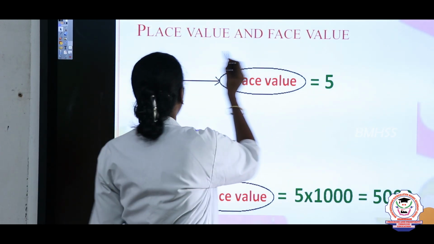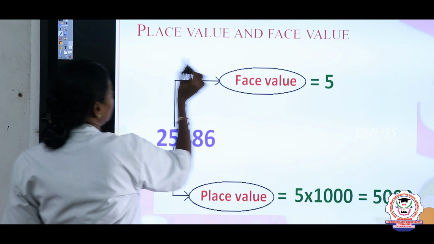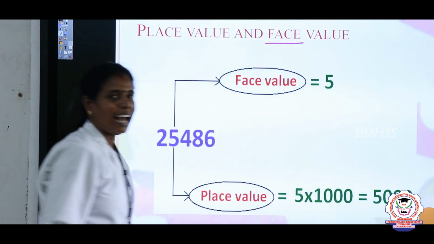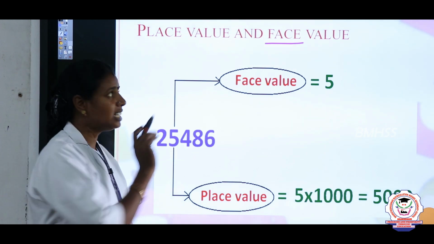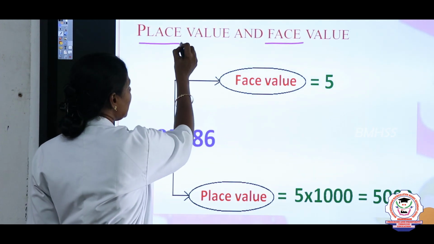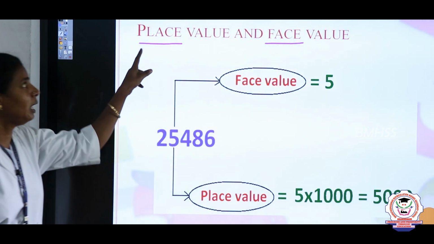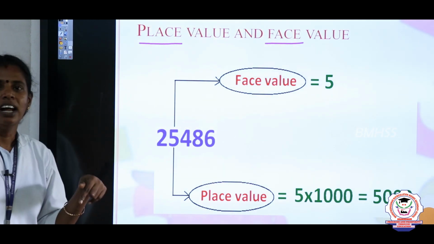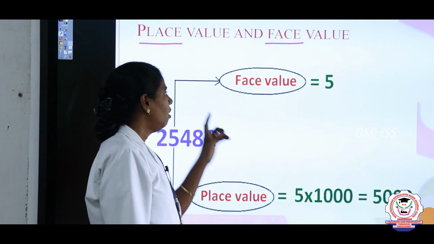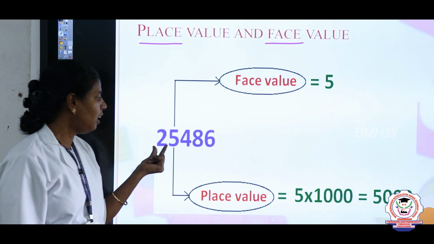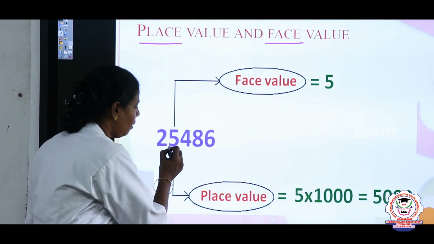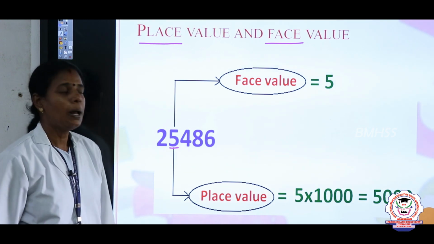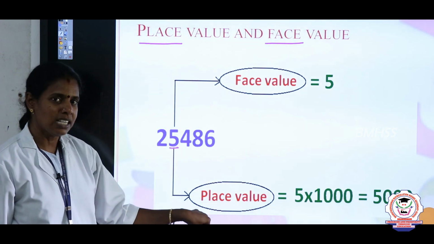Place value and face value. So, face value is nothing but the value of the digit, the number where it is placed. The value of the digit is called face value, and place value is nothing but the place where the number is placed, right? See, here there is an example 25486 is given. In this, for the number 5 we are going to write the face value and place value.